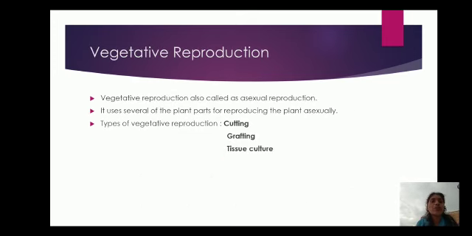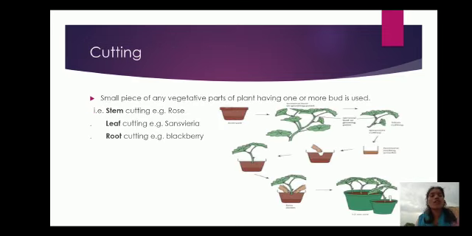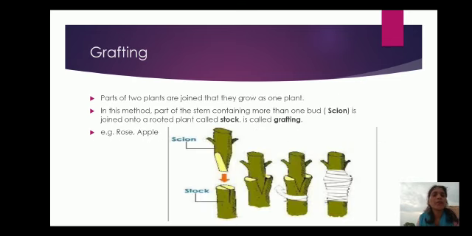Next is vegetative reproduction. Vegetative reproduction, also called asexual reproduction, uses several of the plant parts for reproducing the plant asexually. There are three types: cutting, grafting, and tissue culture. So first is cutting. Cutting means small pieces of any vegetative part of the plant having one or more buds are used. Stem cutting, leaf cutting, and root cutting are the types of cutting.